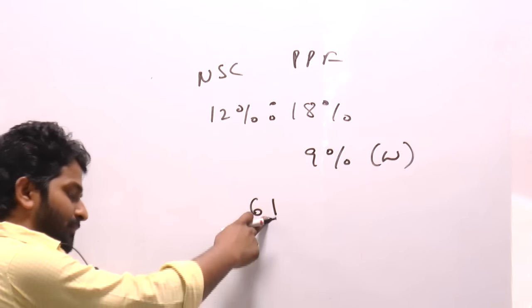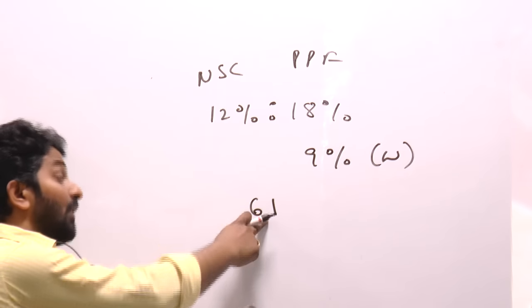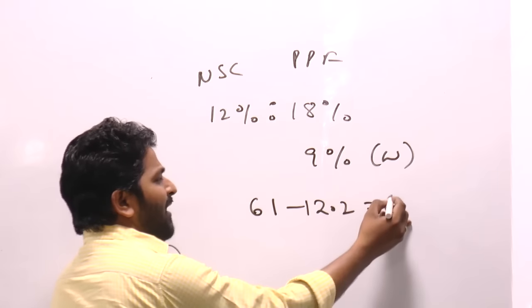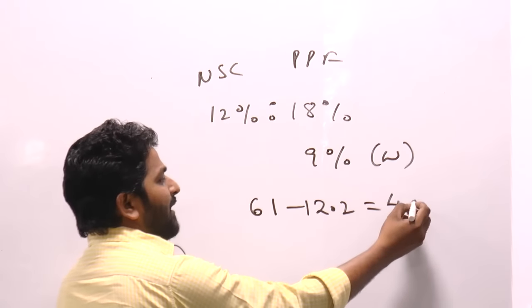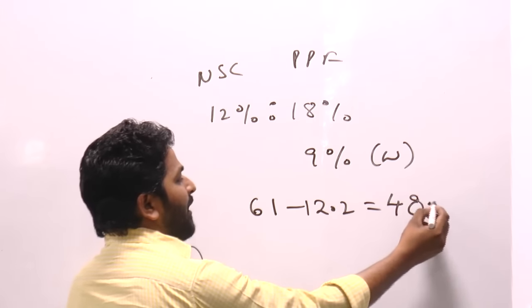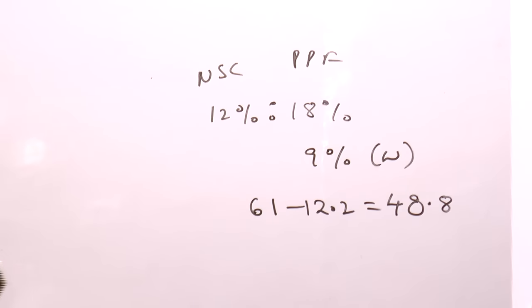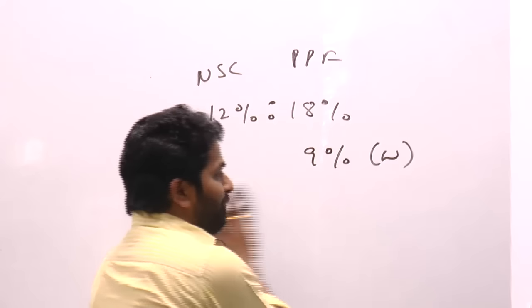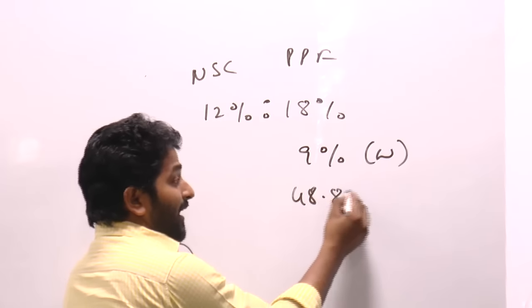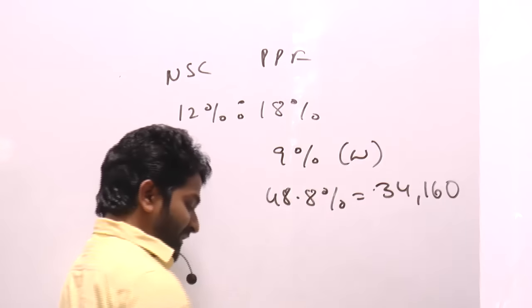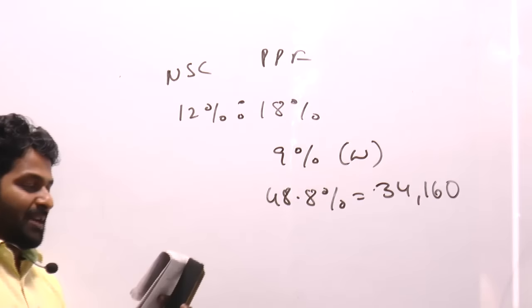10% is 6.1. 20% is 12.2. Remaining amount is going to be 48.8. And if he is left with 34,160, in the sense 48.8% is equal to 34,160. How much did he invest in PPF?